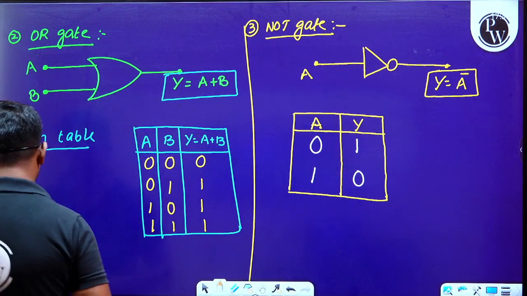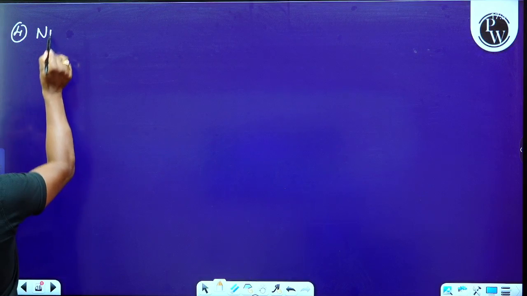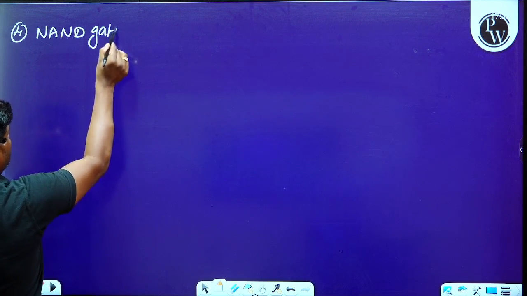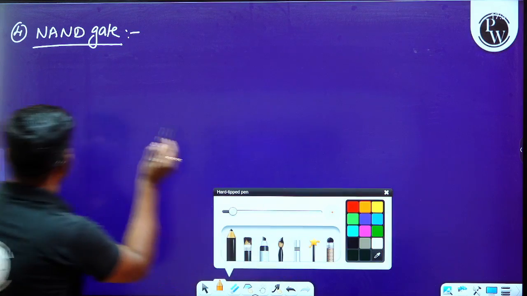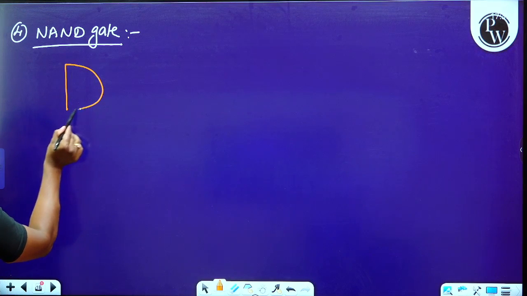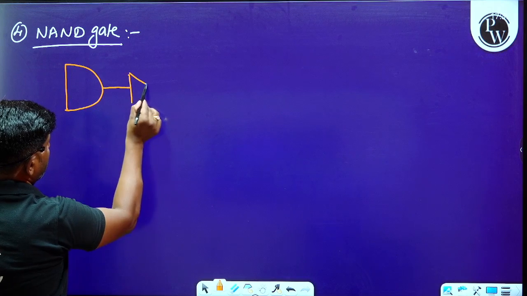Later we can move on to the fourth one, the NAND gate. Please look at the board. How can you understand the NAND gate? This is an AND gate followed by a NOT gate.